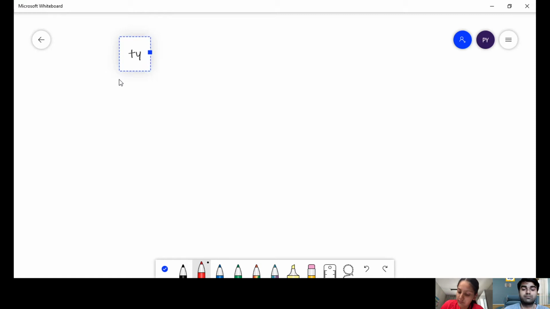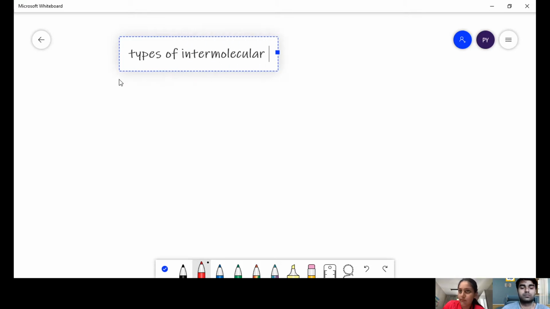What are the types of attractive forces, or what are the types of intermolecular forces of attraction? Types of intermolecular forces of attraction.